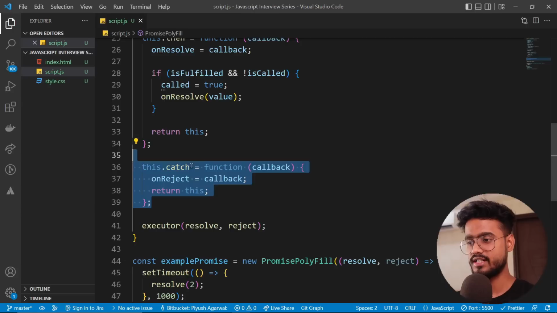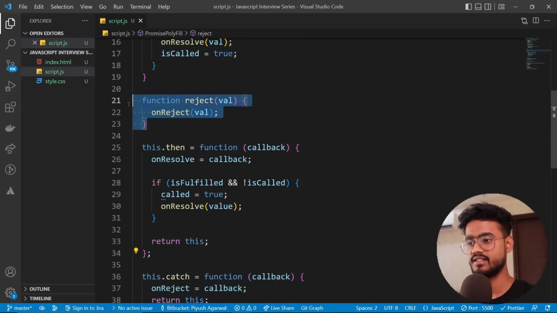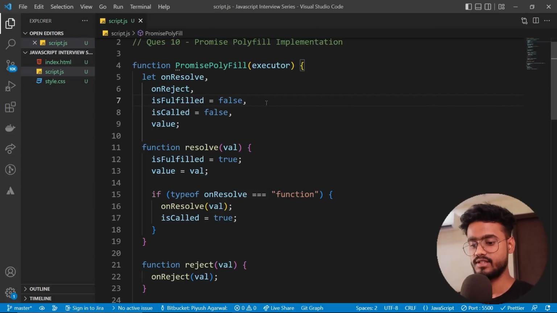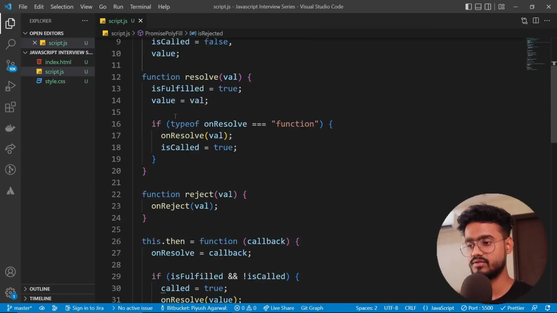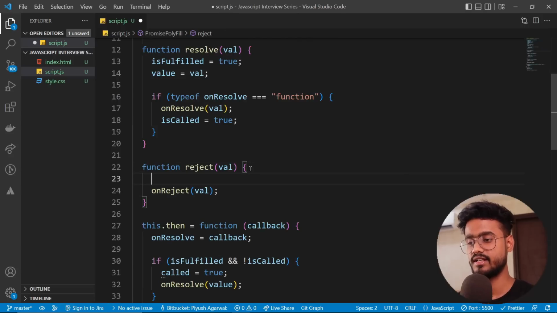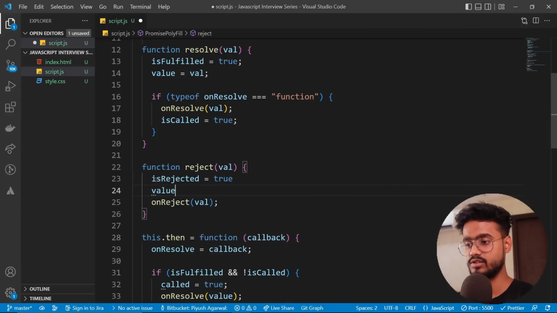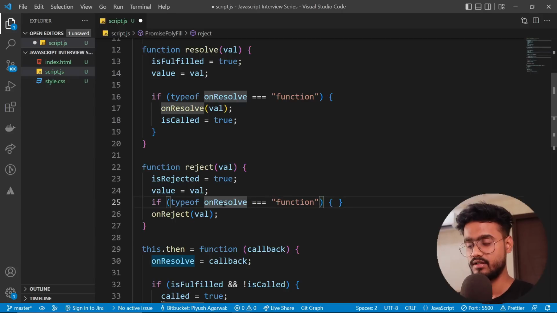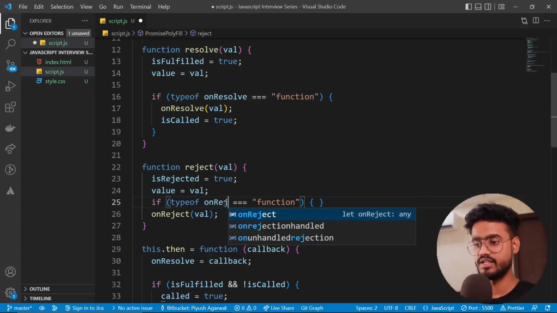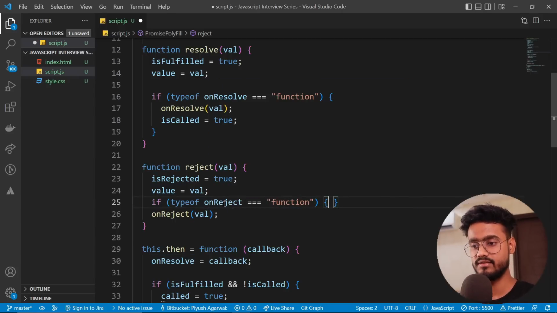Let's complete our dot catch code similarly, dot catch and this reject function. So in the same manner, we're gonna have this is rejected as well, similar to is fulfilled. So if we go inside this reject, we're gonna write is rejected to true, and value equals to val as previous. And again, we're gonna check just like this. So this will be on reject. If this is a function, then only we're gonna call this.